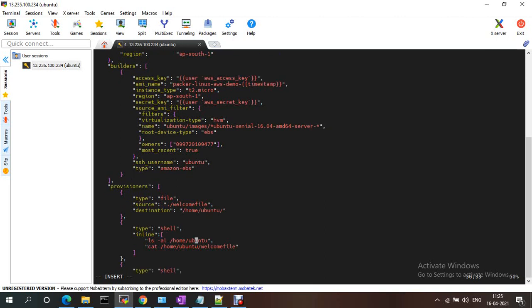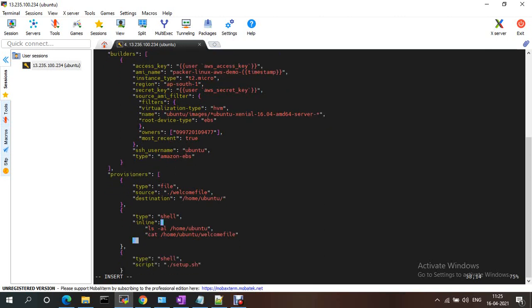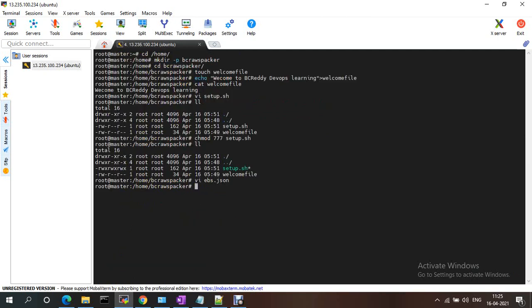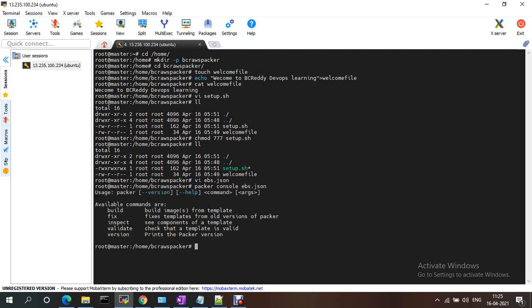Under shell, I'm just checking the welcome file, I'm able to see it, and I'm executing the shell script. So now let me validate this one: packer validate ebs.json. You can validate whether there are any errors in this JSON file.